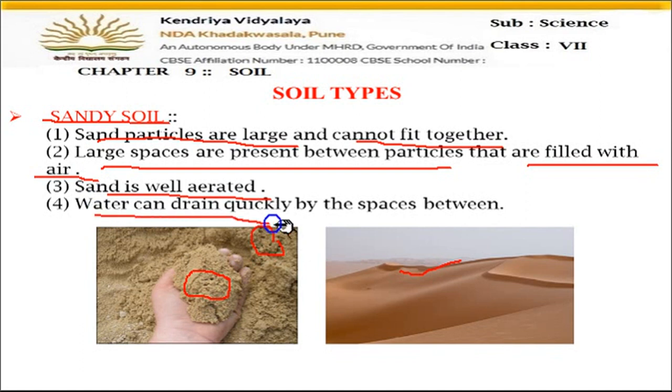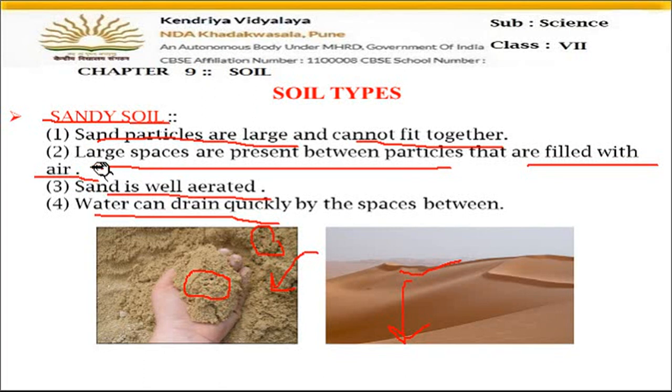Water can drain quickly if you pour water in it. Then what will happen? Now it has pores, it has space between, so water will not remain here, water will go deep inside the layers of the soil. Means this top soil will remain dry only, because it has large spaces and that space is filled with air, so it cannot hold water.